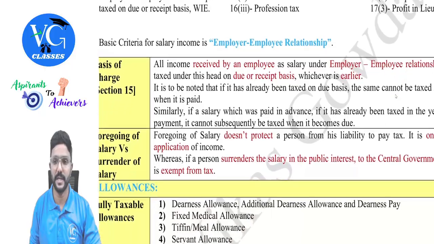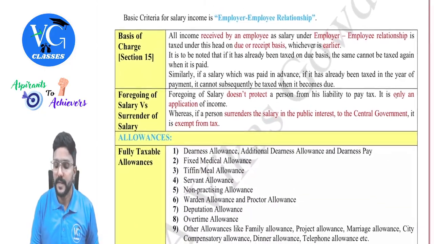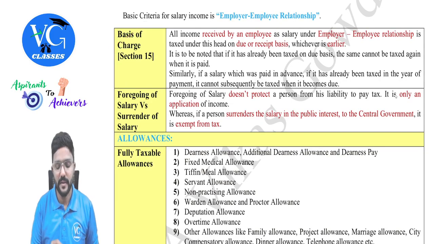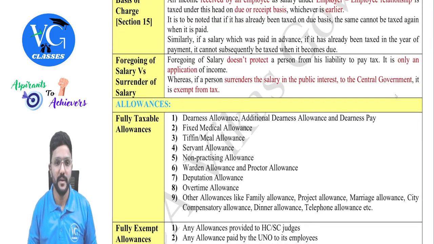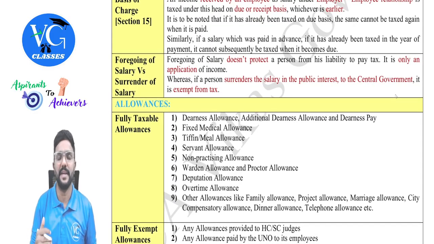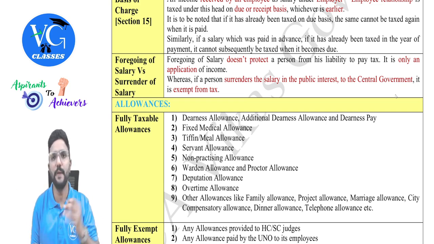Total income calculation. So each of this, how do we compute and what is the value we need to take? We have to check. Okay. Section 15, I already covered it. Then there is a difference between foregoing of salary and surrender of salary. Sir, what is it? Foregoing of salary will not protect me from paying taxes, guys. I have to pay tax on it.